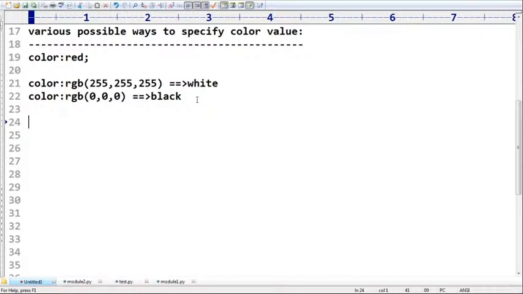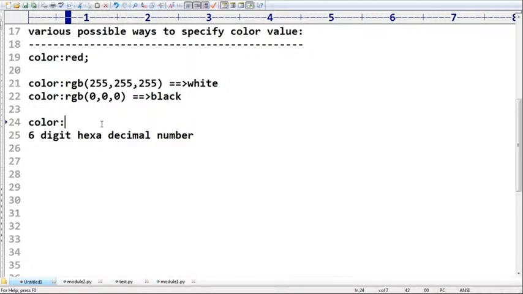For every color, a hexadecimal code is available, a hexadecimal number which represents that color. It is a 6 digit hexadecimal number. So to represent that color, how can you do that?